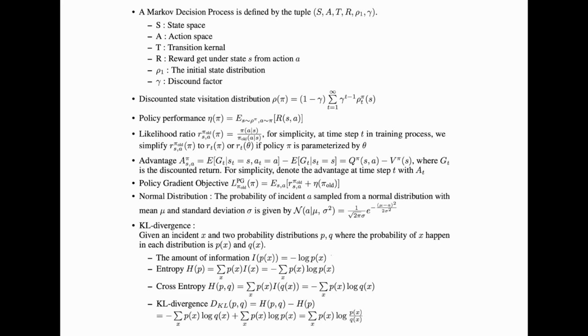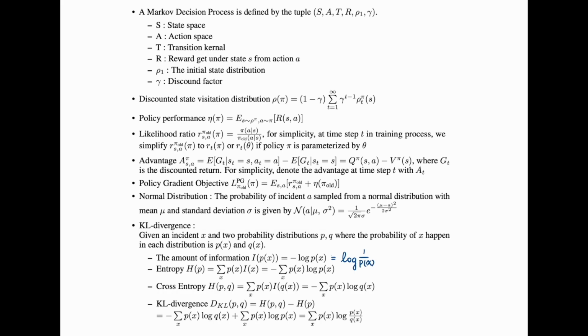Given an event X and two probability distributions P and Q, the amount of information X is carrying in probability distribution P is minus log P(x), which can also be written as log 1 over P(x).